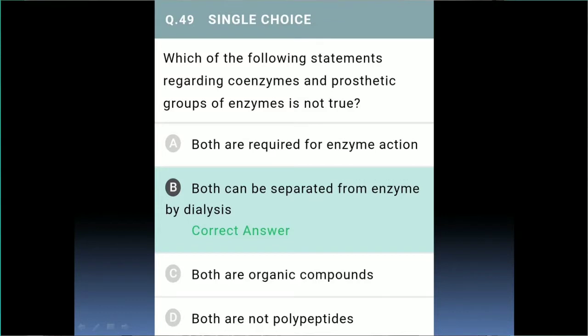Which of the following statements regarding coenzyme and prosthetic group of enzyme is not true? Now if we talk about coenzymes and prosthetic groups of enzyme, they both are required for enzyme reaction, they both are organic compounds, and they both are non-peptide. So if we look at the incorrect statement, it is option number B, that is both can be separated from enzyme by dialysis. Now move to the next question, question number 50.